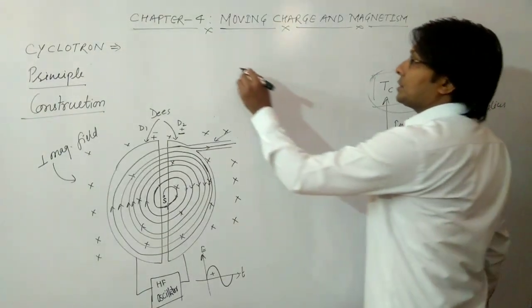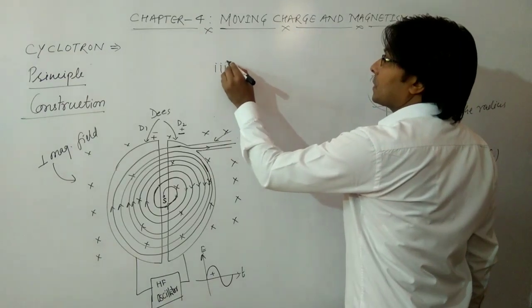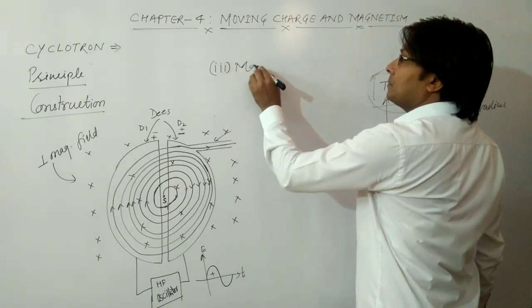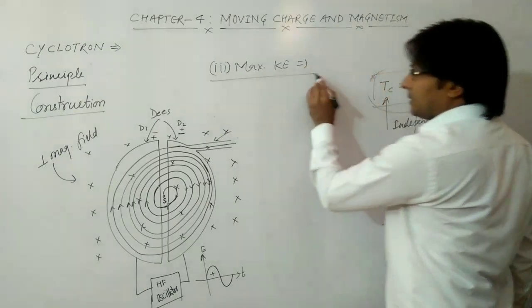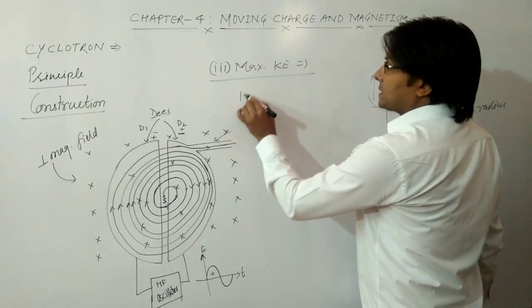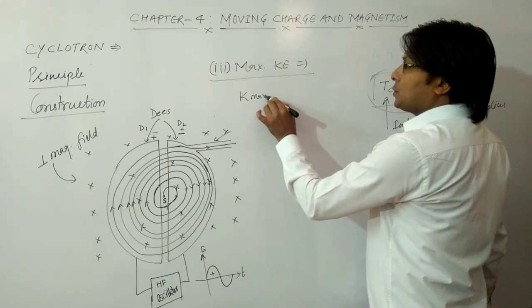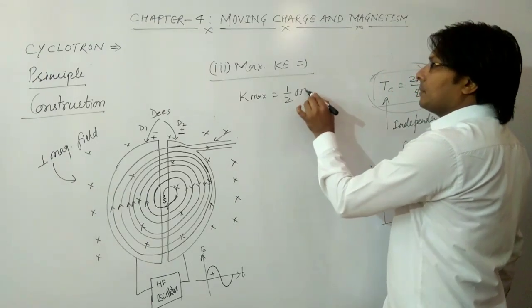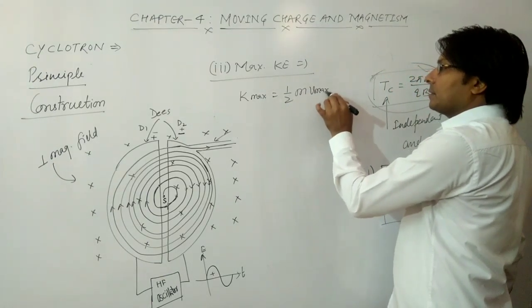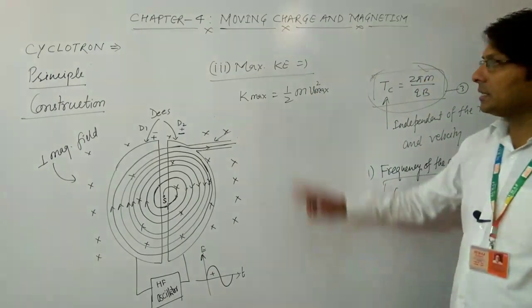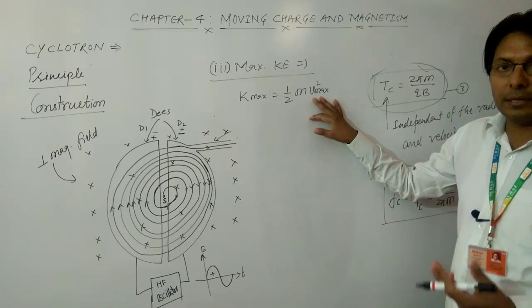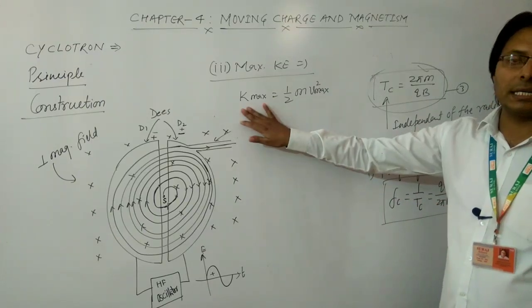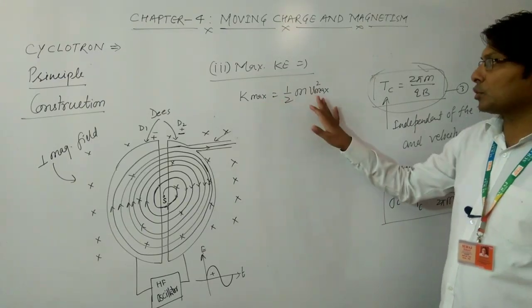So the next derivation is the maximum kinetic energy of the charged particle. It can be written as K max equals half m v max square, because the mass of the charged particle is constant, and whenever the charged particle attains maximum velocity, the kinetic energy will be maximum.